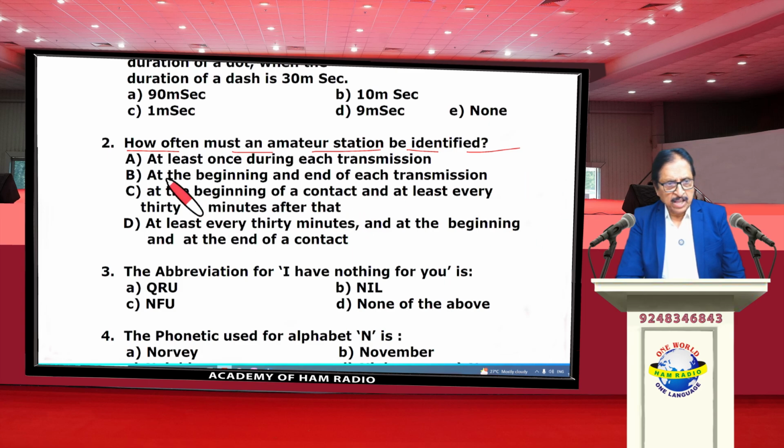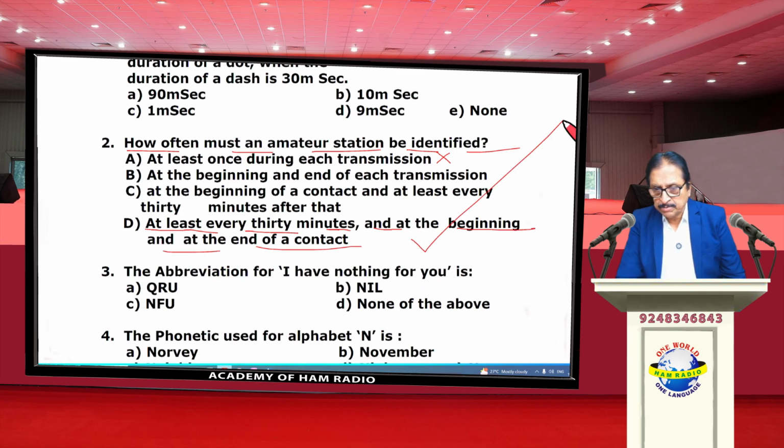So here in these options, at least once is not the correct option; at the beginning and end of each transmission; at the beginning of at least every 30 minutes after that. At least every 30 minutes and at the beginning and at the end of contact. Yes, this is the correct option. At least every 30 minutes and at the beginning and at the end of contact. This is the correct option.